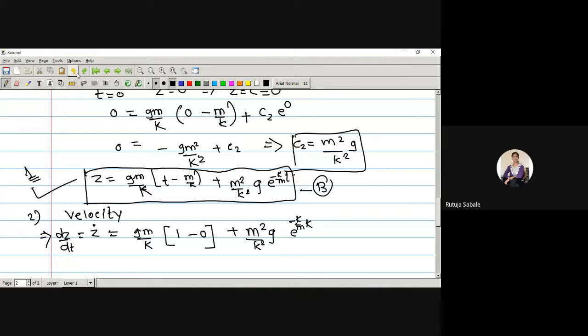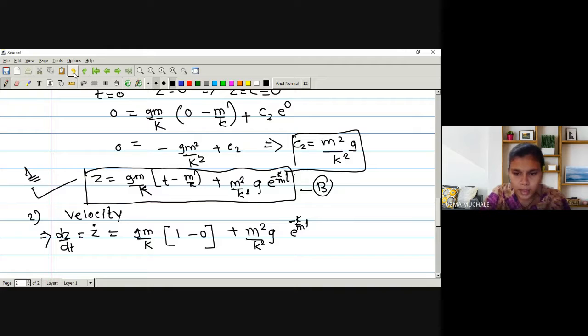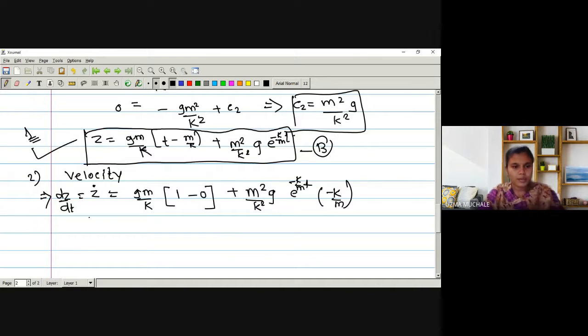Into minus k by m. e raised to minus k by m into t, into minus k by m. Right? So here we found the value of z dot. So the second part is also done. What was our second part? Find out the velocity of the particle.